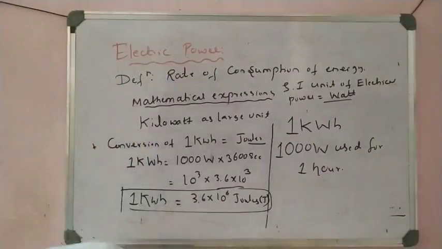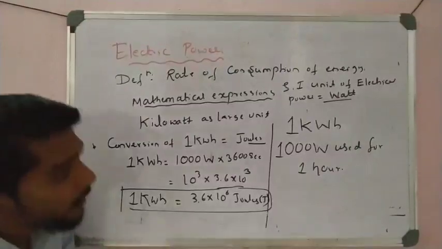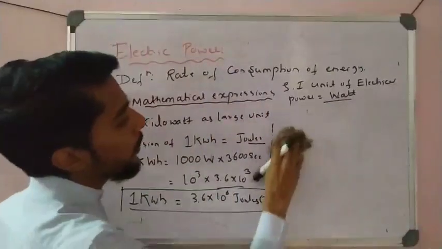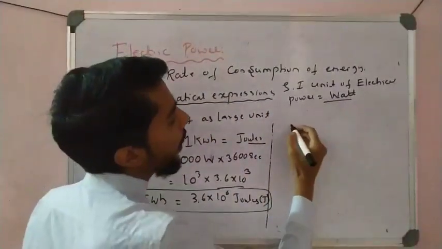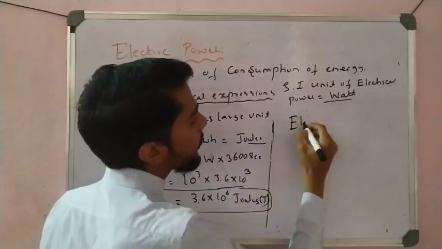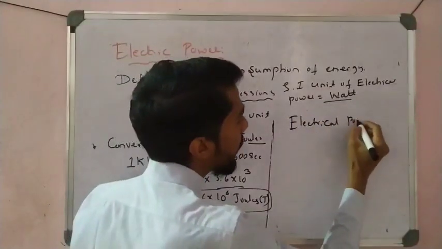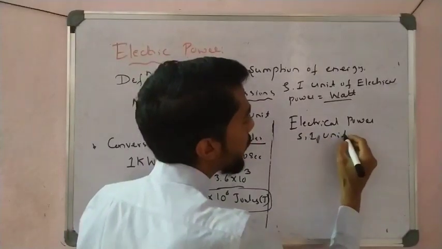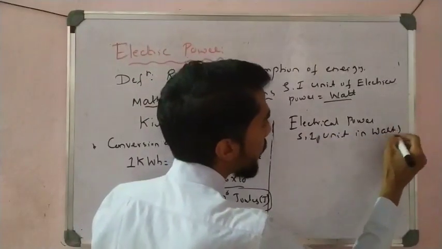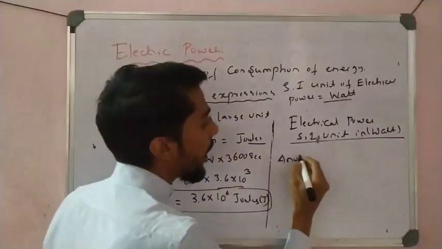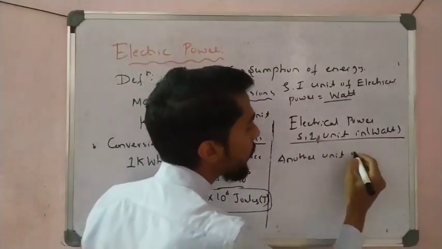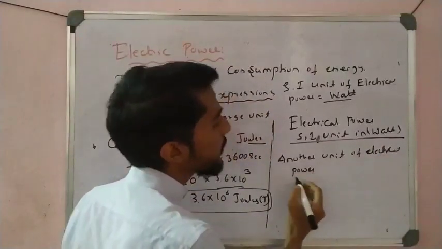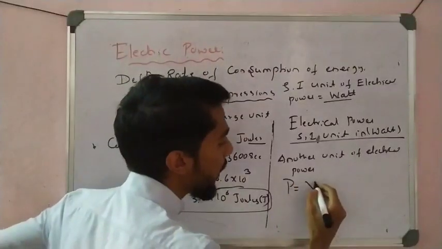Now also one thing they ask about. See, the SI unit of electrical power is watt. Okay, clear this one, watt. Another unit is there, another unit of electrical power. What is that? Simple, take P is equal to VI. There is the expression.